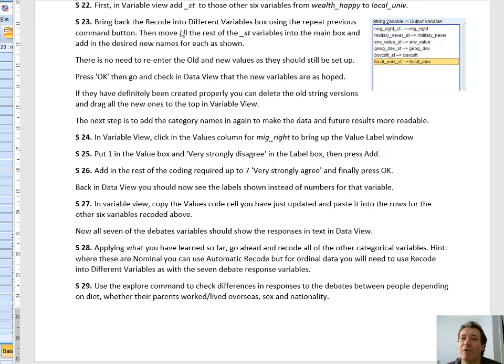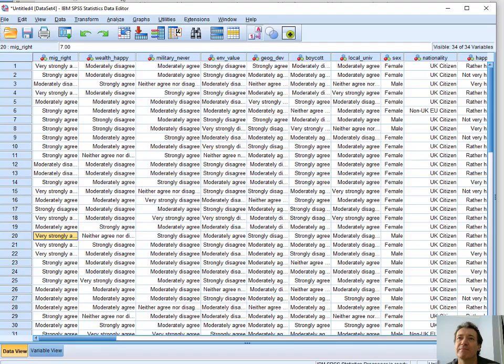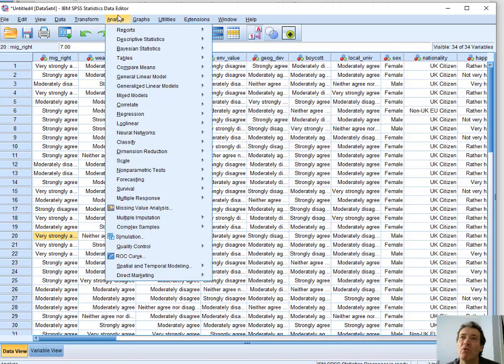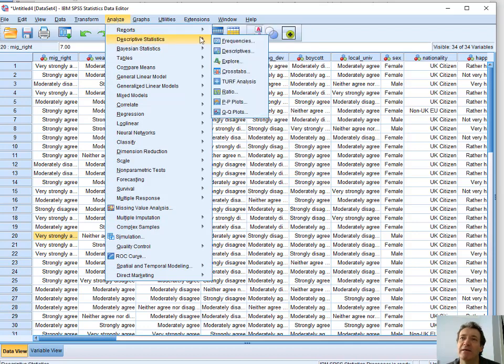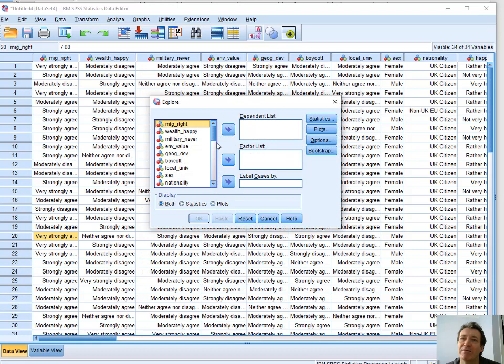We'll carry on with this in future sessions, but just to show you what you can do with the explore command, how easy it is once you've got all that work done with the data. Go to Explore, and the things we're interested in are the first 7 questions down to there. They go in the dependent list.